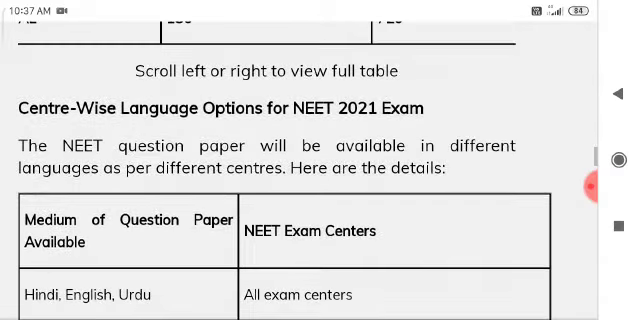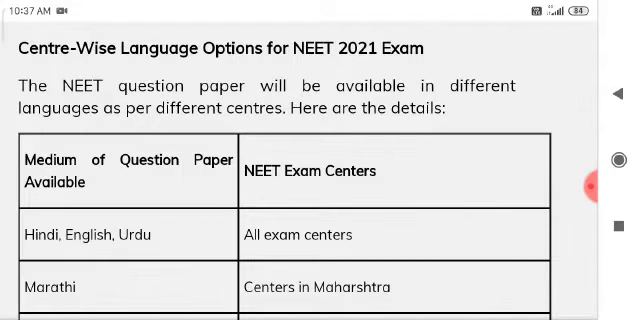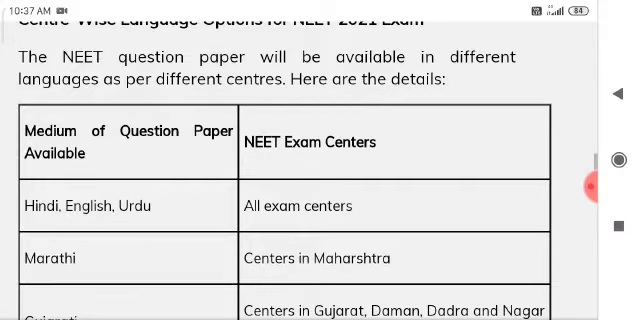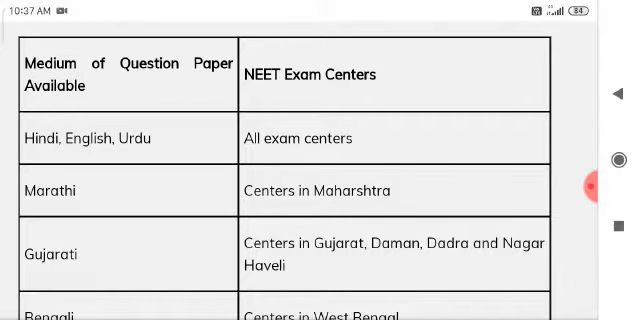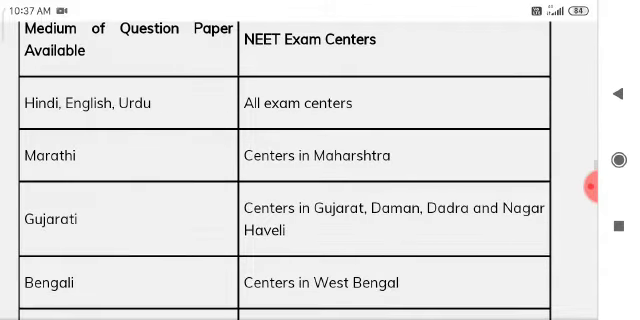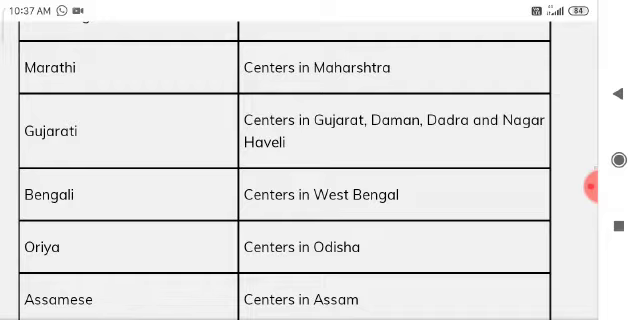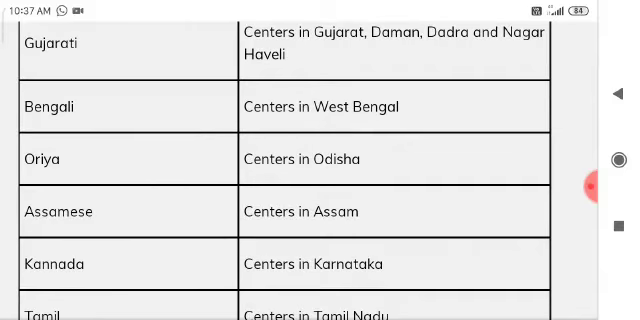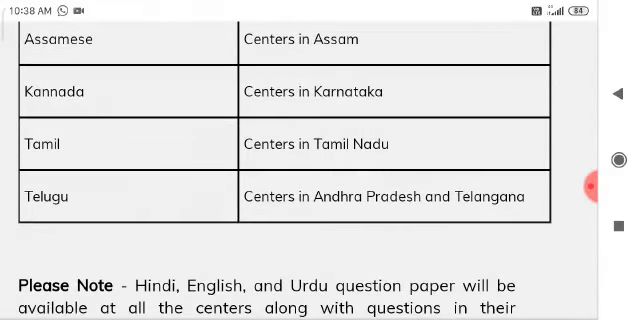Next, center-wise language option for the NEET 2021 exam. The NEET question paper will be available in different languages as per different centers. Here are the details. Medium of question paper: Hindi, English, Urdu will be in all exam centers. Marathi in Maharashtra, Gujarati in Gujarat, Daman, Diu and Dadra and Nagar Haveli. Bengali centers in West Bengal. Oriya will be in Odisha. Assamese will be in Assam. Kannada, Karnataka. Tamil, Tamil Nadu. Telugu, Andhra Pradesh and Telangana.